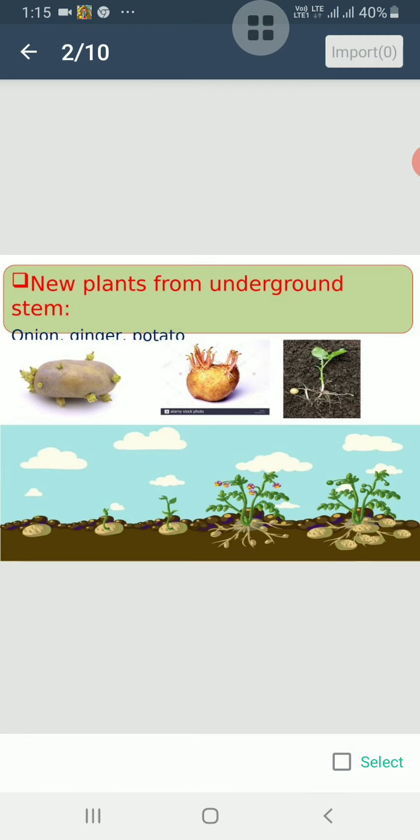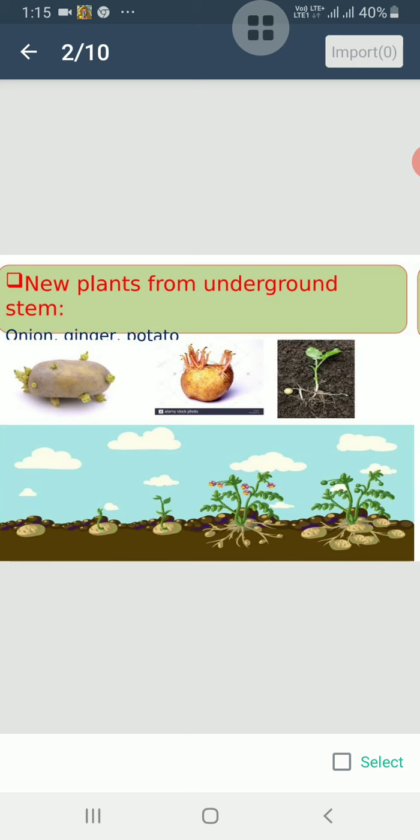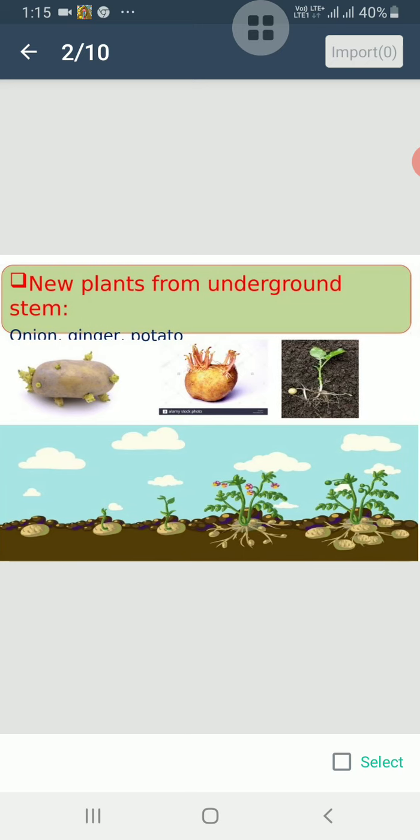Underground stems like onion, ginger, and potato can grow into a new plant. Potato and ginger have buds on their surfaces. Each bud grows into a new plant under suitable conditions. The buds of potato are called eyes. Any piece of potato with an eye can grow into a new plant.